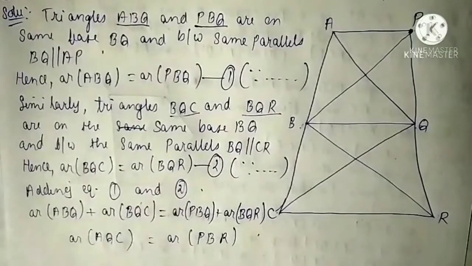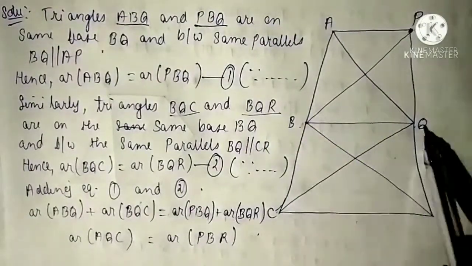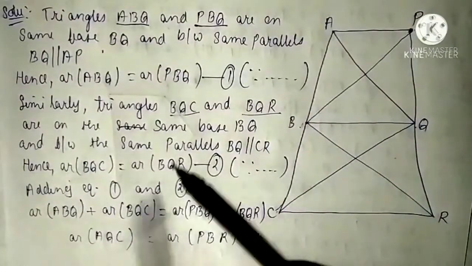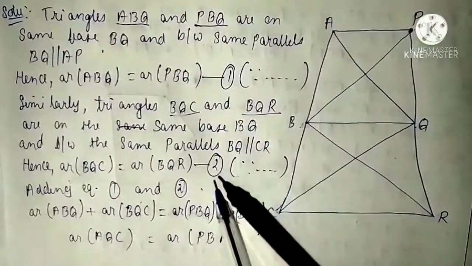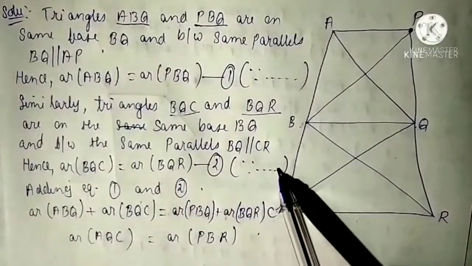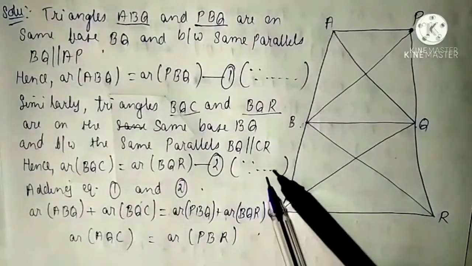Therefore their area will also be equal. So area of BQC is equals to area of BQR. Name this as equation number 2. Reason will be same, since the triangles on the same base and between same parallels are equal in area.